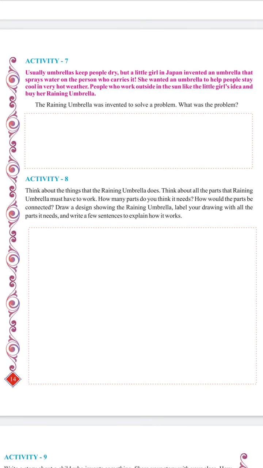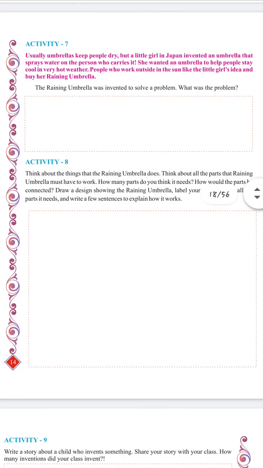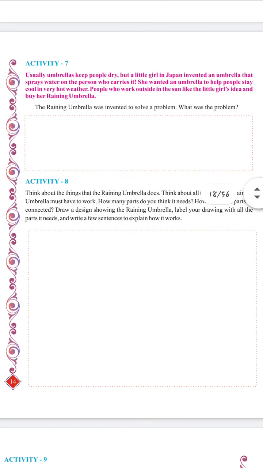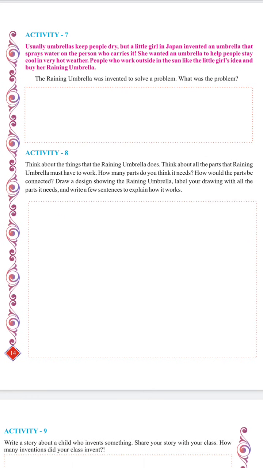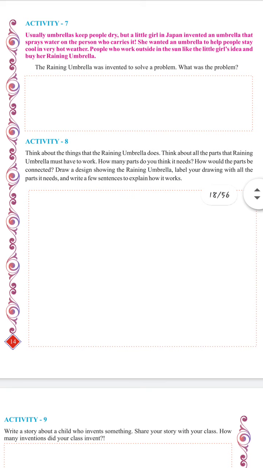Now, the next activity number 7 is regarding the raining umbrella. The raining umbrella was invented to solve a problem that the people who are working in the hot sun really get into trouble by the heat emitted by the sun. So to solve that problem, a little girl from Japan invented the raining umbrella, which used to sprinkle water. The bottle was attached at the lowermost portion, which was connected to the pipes which were under the cloth by which the umbrella is made.